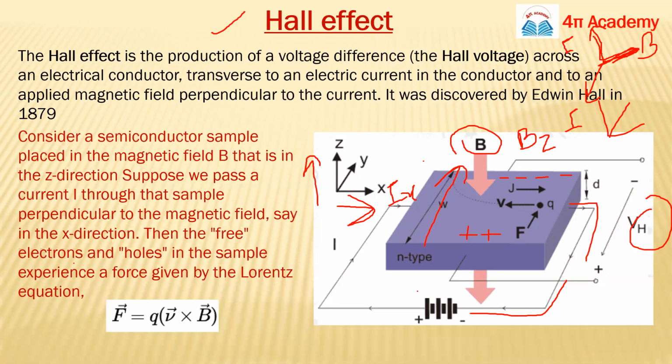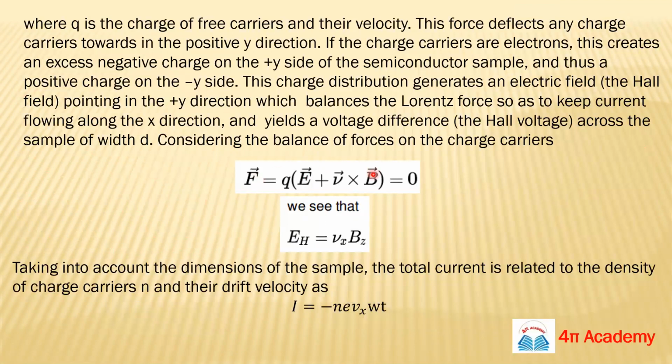You can write it mathematically. The magnetic force will be F equals Q v cross B, because we will have two types of force. And there will also be an electric force, because on the sides of this conductor we have different charges, so the electric force will be F equals QE.